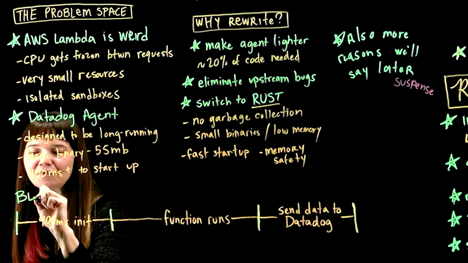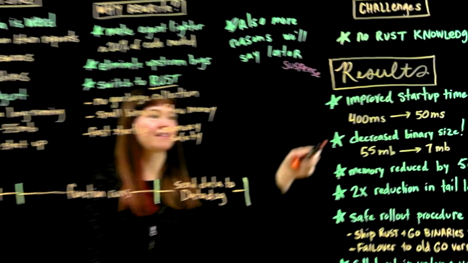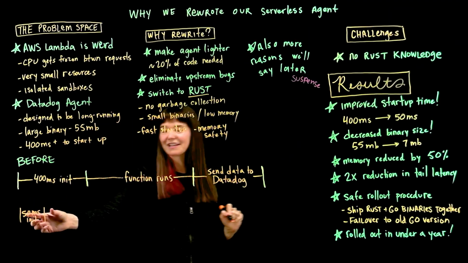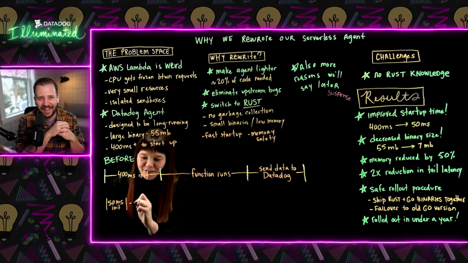So here's our before. It says 400. We got down to 50 milliseconds. So that's our init there, which is not really as small as it should be to scale. And then we have the customer code that runs. We were looking for ways to push down the tail latency even further.